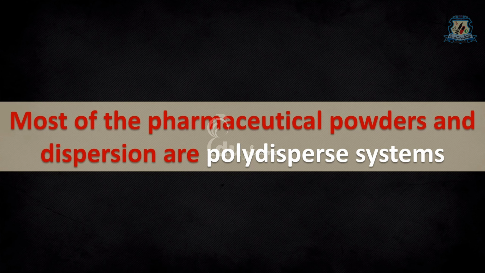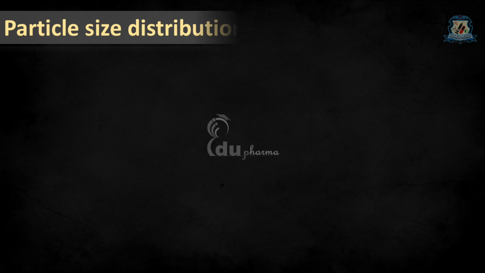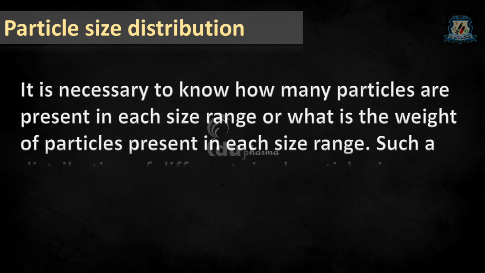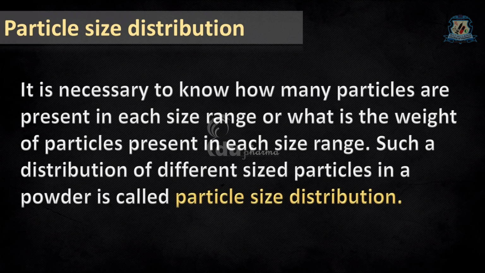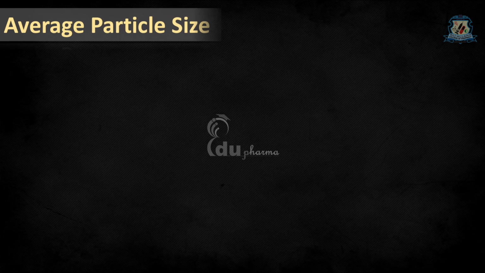So it is necessary to know how many particles are present in each size range, or what is the weight of the particles present in each size range. Such a distribution of different sized particles in a powder or dispersion is called particle size distribution. Let's see first about average particle size.